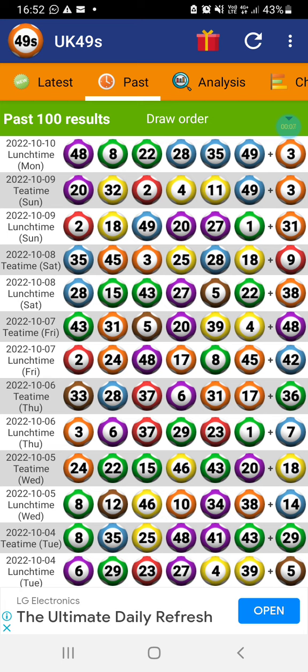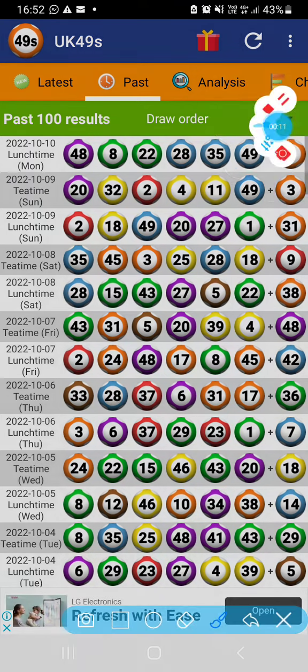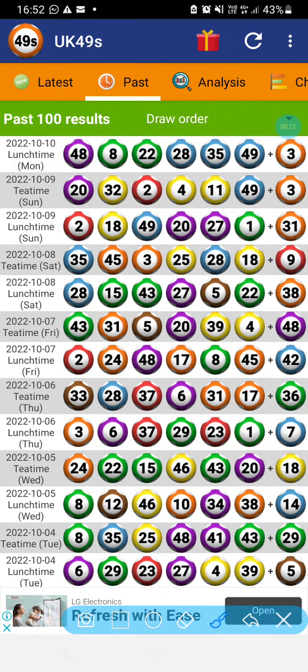Alright, I've got some numbers that I'm gonna just hold on the screen there. But the first one that I'm going to do is this one. Remember, this one we did in the morning did not come. It was 18. Please play 18. So now we're gonna do this: 48 plus 8 plus 22 will give us 78. Divide that number by 3, it's a 26. So we're going to play these two numbers, 26 and 18.